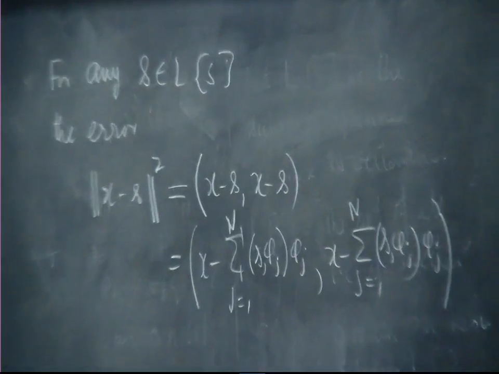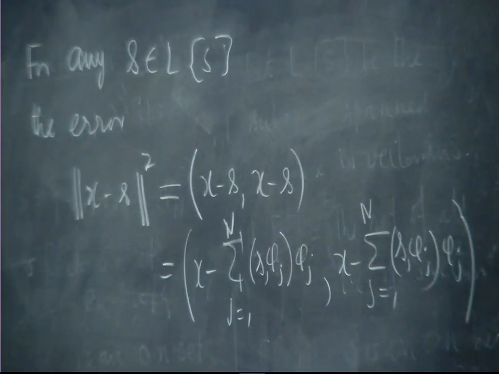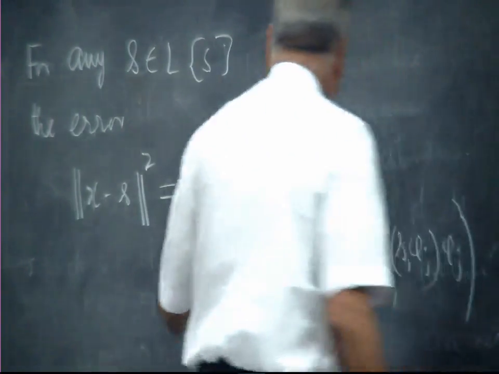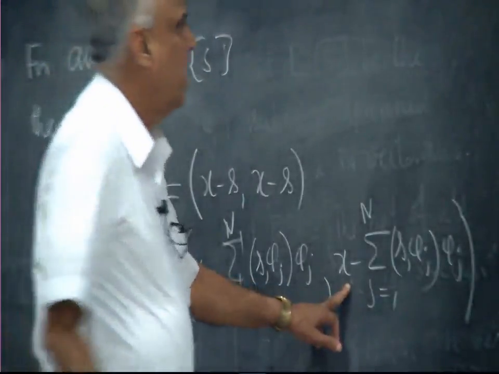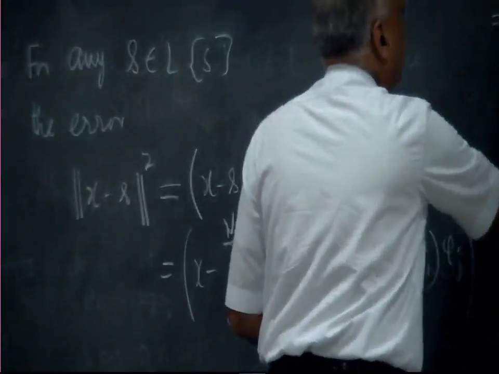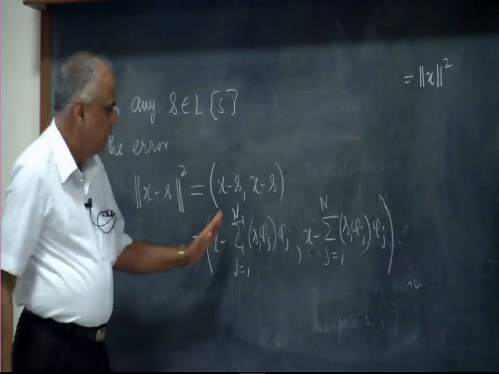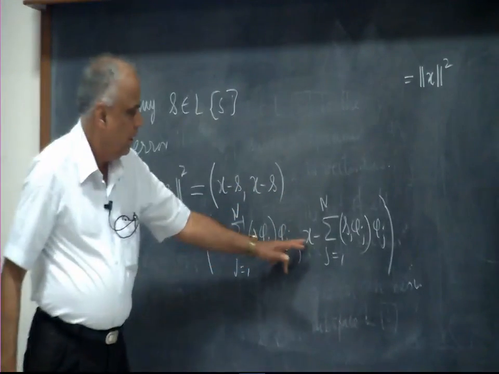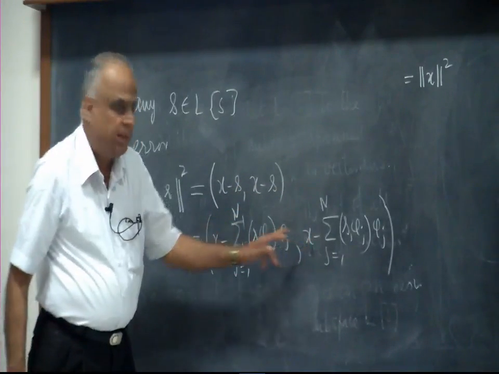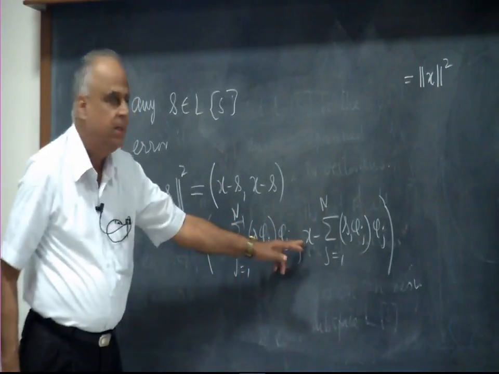Now, again the inner product is distributive, I can take it term by term. First of all I will take x comma x, I will get the length of x squared. Then this big sum inner product with x, taken term by term, this is a number, so it will give phi j, x.